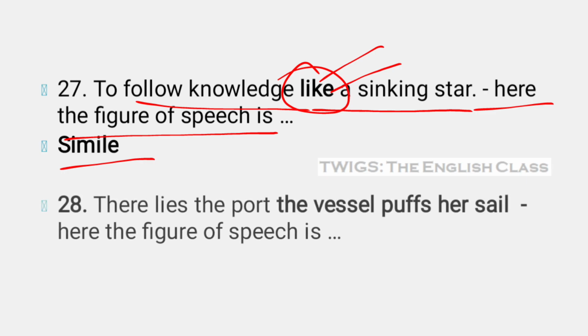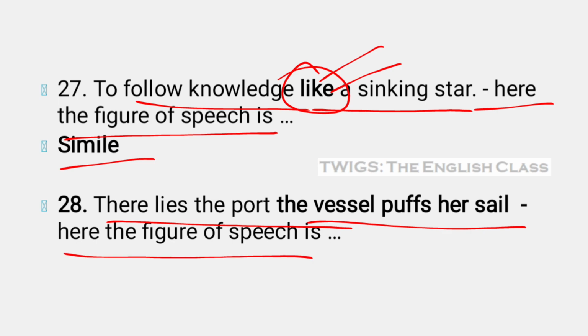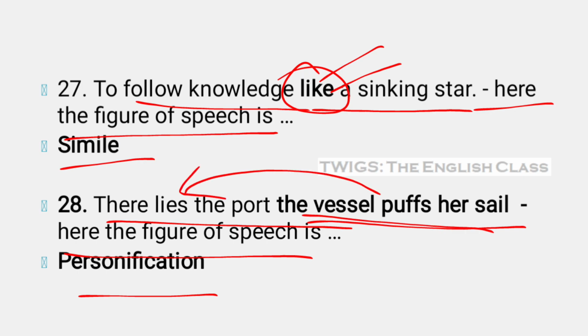Next, there lies the port, the vessel puffs her sail. Here the figure of speech is personification. The port and the vessel are lying, which is not possible for inanimate objects, but human qualities are associated with them. Hence, here the figure of speech is personification.